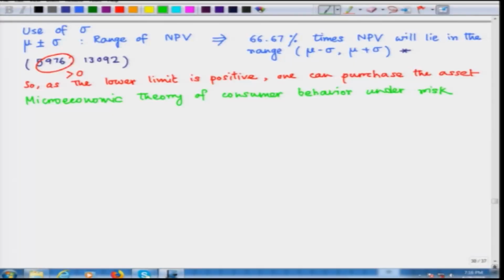So, with this we are done with our discussion on project appraisal in the case of a risky world. Now, we are going to move to a different dimension of choice under risk, and we are going to see a new concept called expected utility, and how a consumer can take a decision on how much insurance coverage to purchase. So, now from illustrations and cases we move to the theory development of consumer behavior under risk.